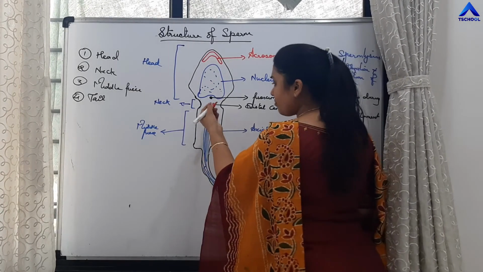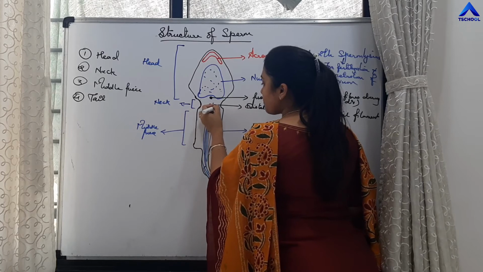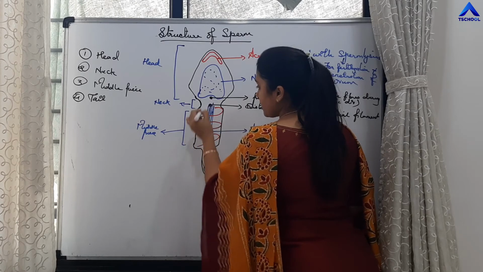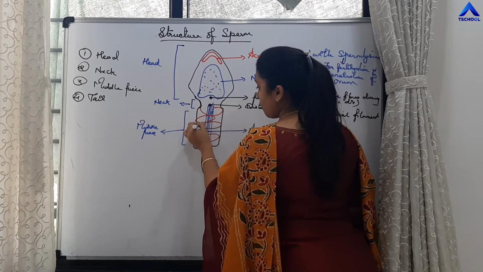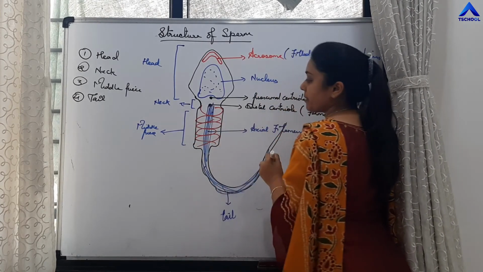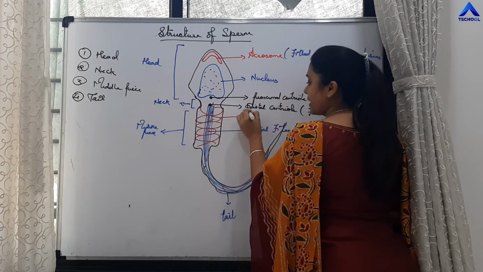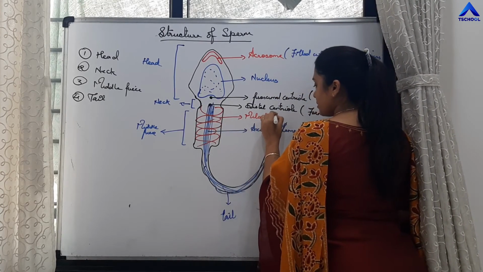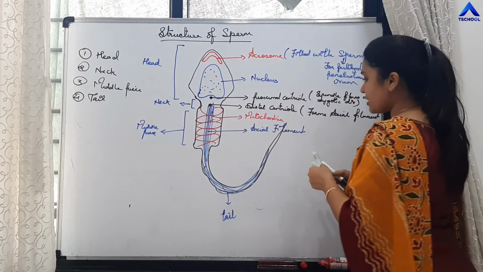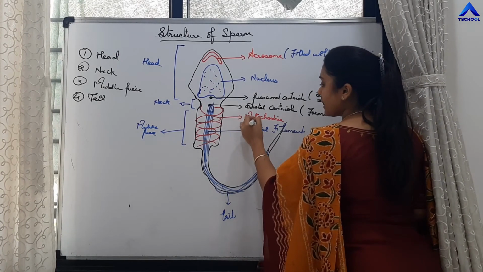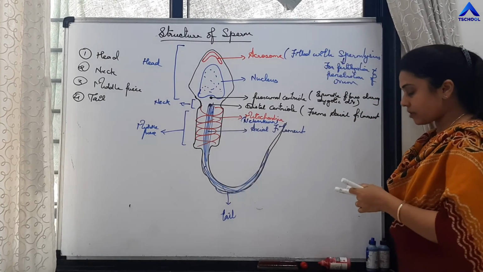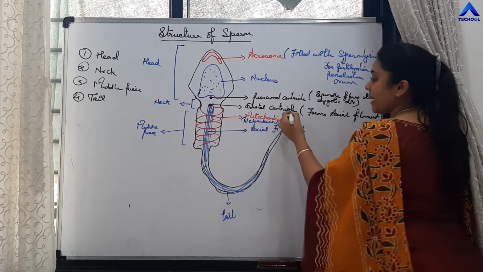Middle piece. In middle piece, there are spirally coiled mitochondria, right? So there is the presence of spirally coiled mitochondria in the middle piece. This mitochondria are called Nebenkern, right? And what is the function of this mitochondria?